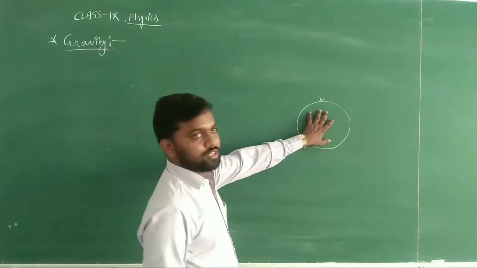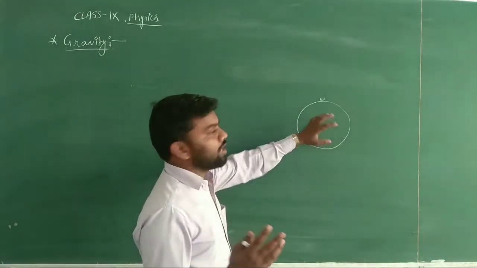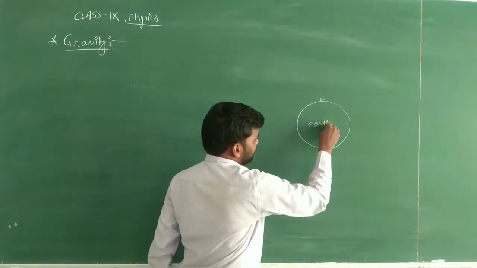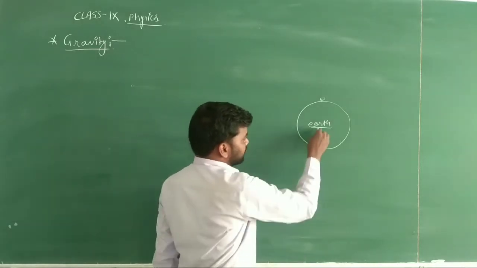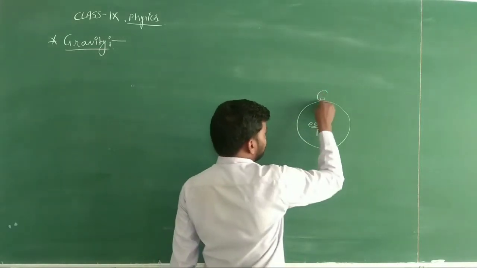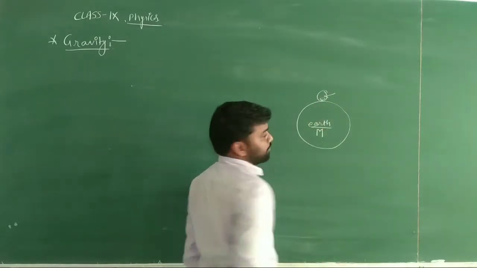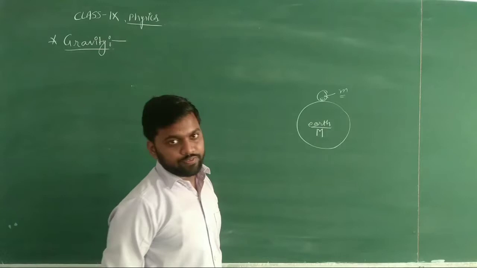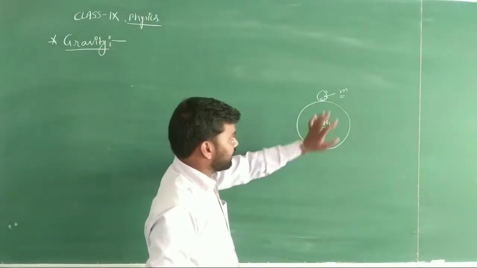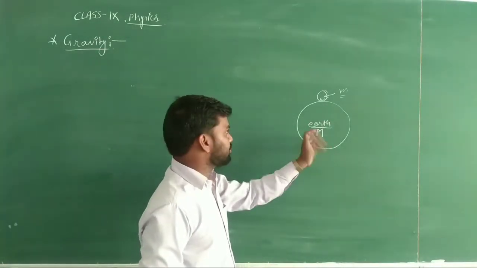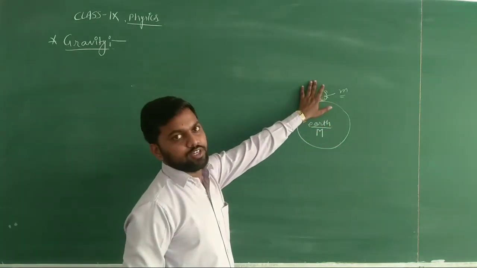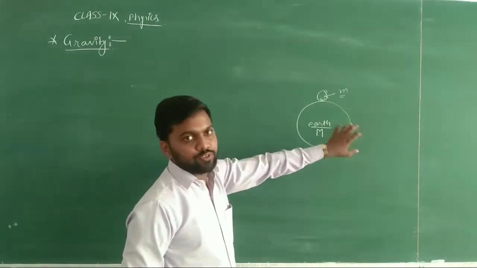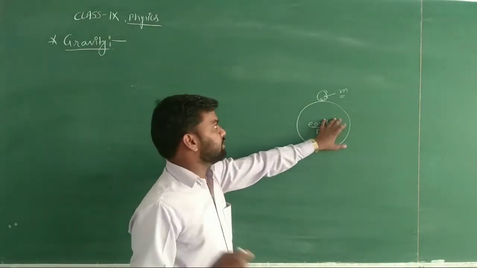So we are taking here two objects. Okay, we are taking two objects, one of which is earth, whose mass is capital M, and the other can be any object whose mass is small m. In this case we can see that one object is earth and the mass of the earth is very much higher than this object. Okay, then in this case we say that the gravitational force of earth will be termed as gravity.